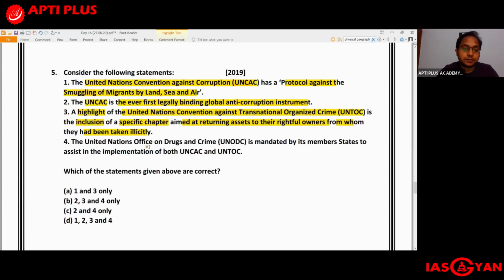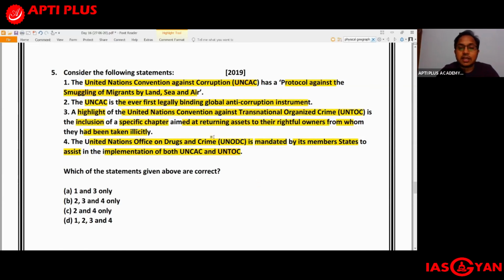And the fourth statement that we have, that United Nations Office on Drugs and Crime is mandated by its member states to assist in the implementation of both UNCAC and UNTOC. So the fourth statement is actually correct, that the United Nations Office on Drugs and Crime, or UNODC, is mandated by its member states to assist in the implementation of both United Nations Convention Against Corruption as well as United Nations Convention Against Transnational Organized Crime, UNTOC. So 2 and 4 are correct.